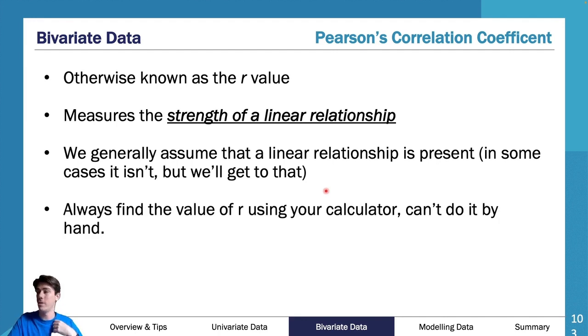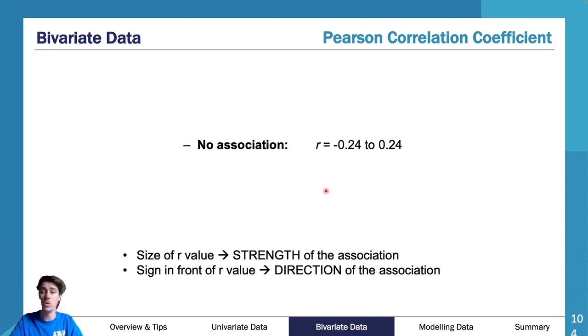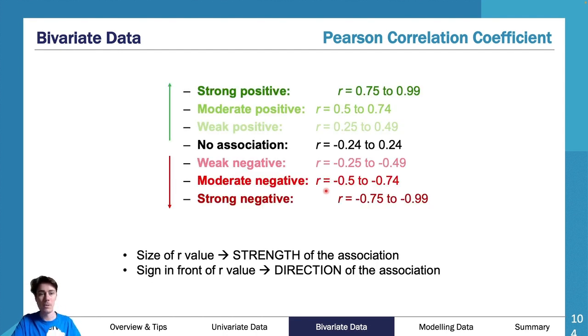You always find the R value using your calculator. You cannot do it by hand. You can, but it's technically way too hard, and it's not part of VCAA VCE. You need to do it on your calculator always. It's in your statistics, or you can do it in your main page if you have the right pieces of information. Now, what's really important is this here.